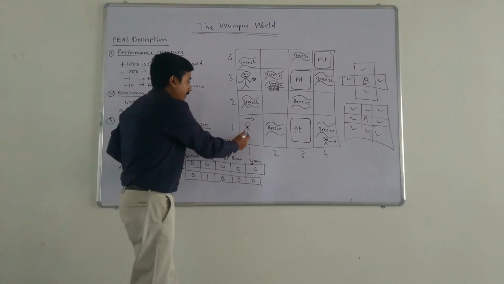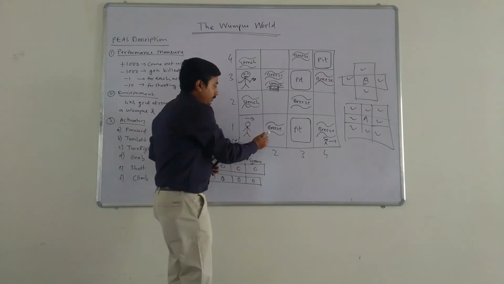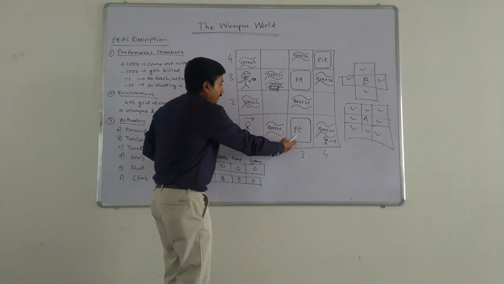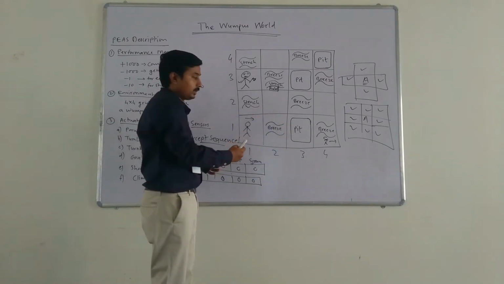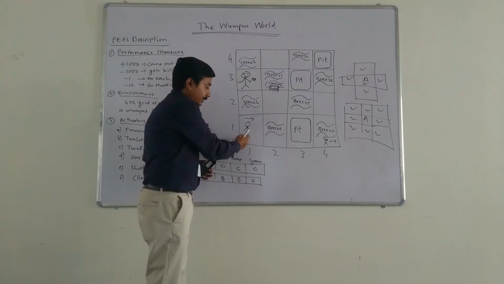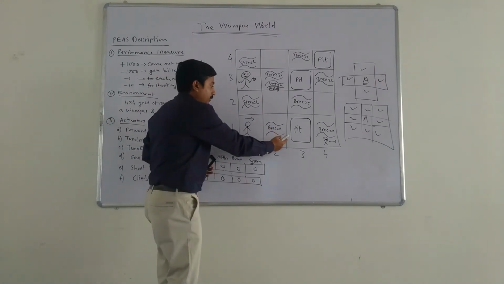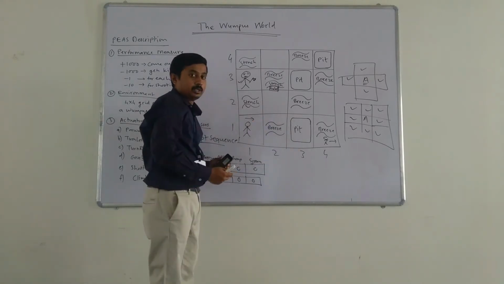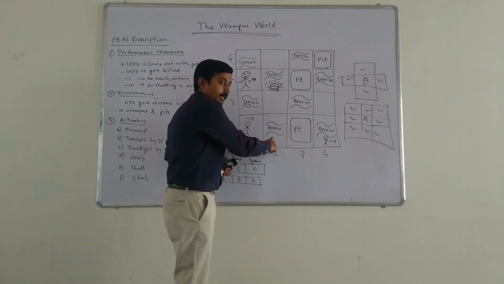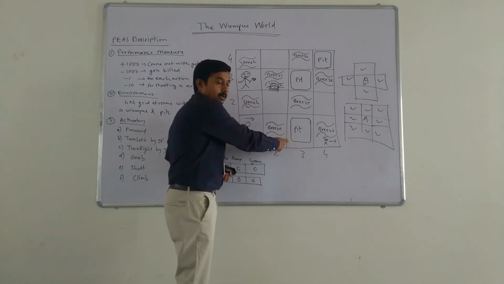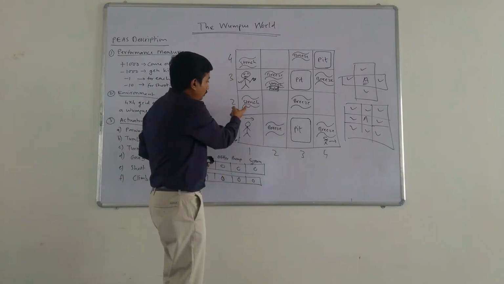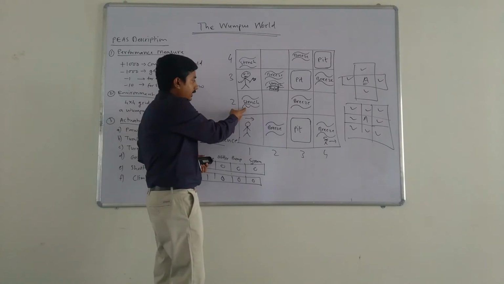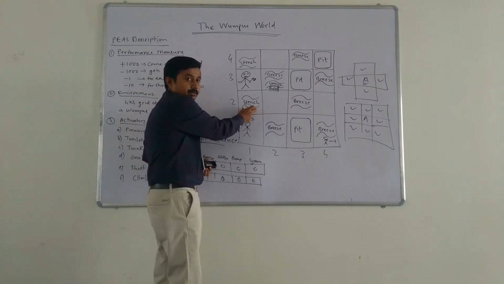Subsequently, our agent will come to know that there is a pit at location 3,1 or 2,2. So there will be no pit here, right? So a pit may be present at location 3,1 or 2,2. Now it is very unsafe to move forward. So now we can go to this location and check whether we have a breeze here.